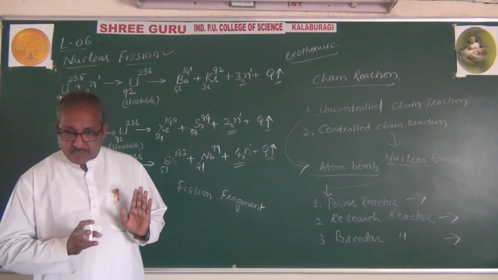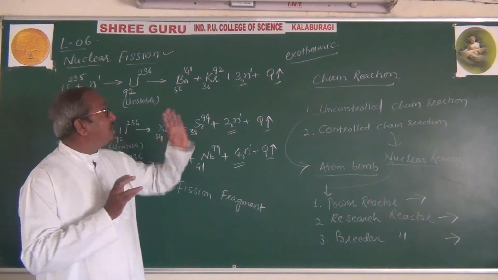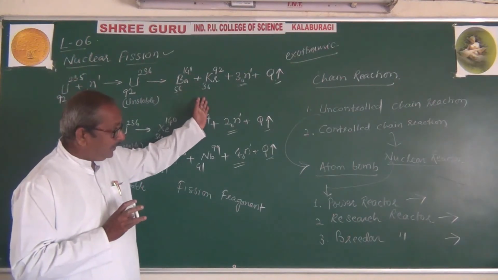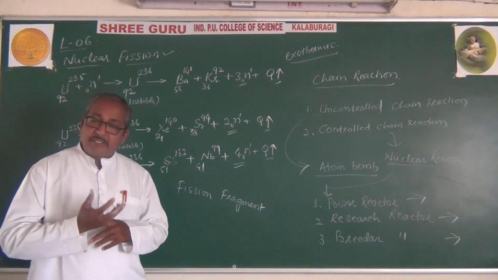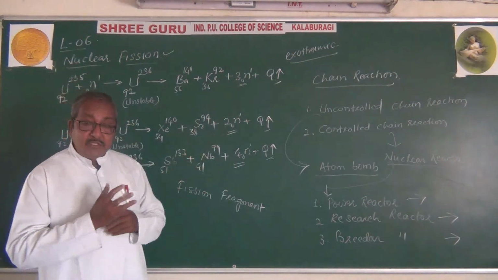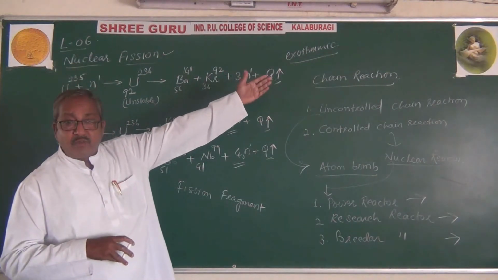Nuclear fission, what is it? It is a phenomenon which can be continued due to the multiplication of the released neutrons. Based on that, we have the chain reaction.